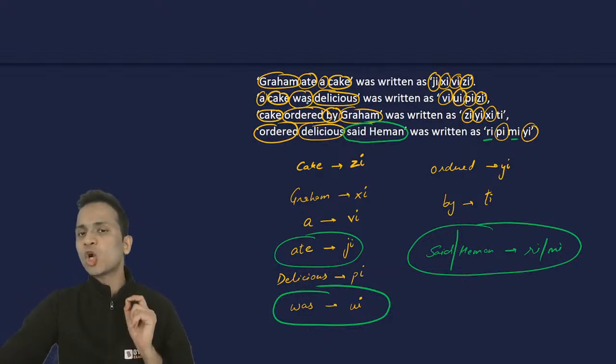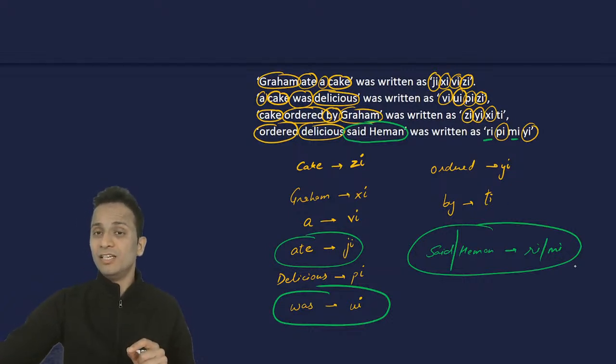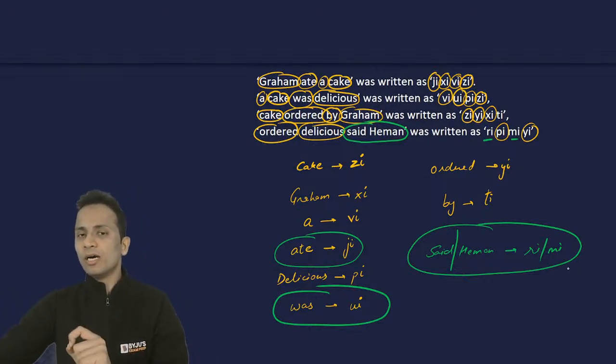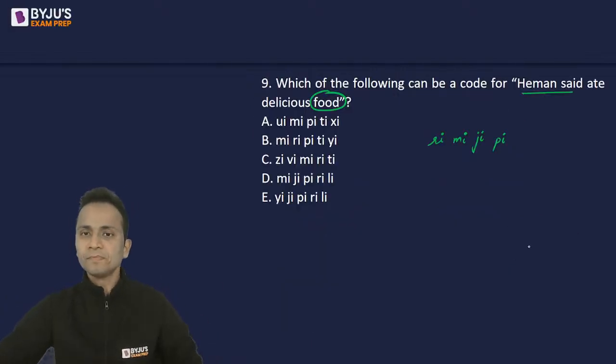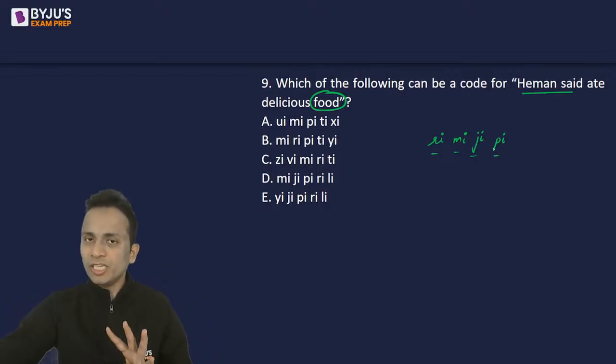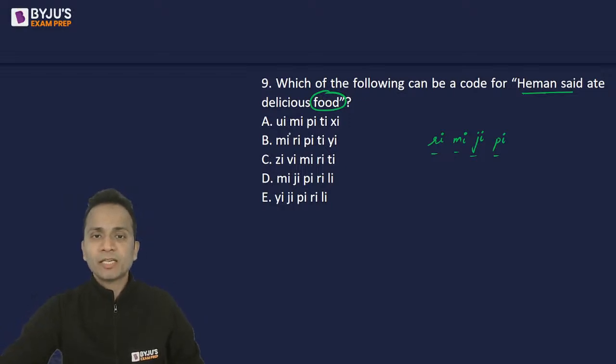But the code for food should not be among the codes which are already used here. This thing has to be kept in mind. The code for food should not be among the codes which I have already used for the other words. Okay? So Ri, Mi, Ji and Pi, these four should be present in any sequence. Let's check.